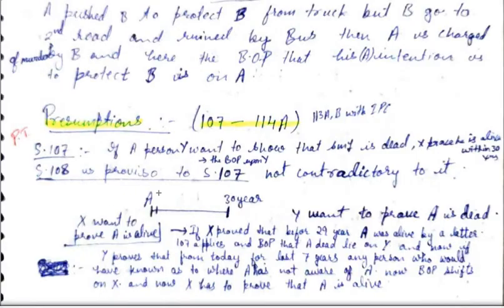अब सपोज टुडे इज द क्वेश्चन वेदर ए इज अलाइव और नॉट. Here it is the date and from here this is 30 years. अब X is interested in proving the case that A is alive, and Y is interested in proving that A is dead, and the suit is between X and Y. अब X proves that from today 28 years back this A was alive. तो सेक्शन 107 लग जाएगा कि नहीं. उसने प्रूव कर दिया कि आज से 28-29 साल पहले ये व्यक्ति जिंदा था, तो सेक्शन 107 applies.